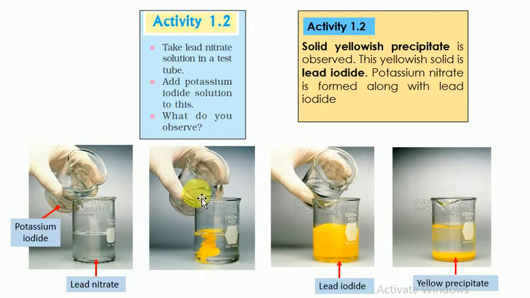We can see a yellow colored substance is formed. When we further add potassium iodide, lead iodide is formed and precipitates at the bottom. A solid yellowish precipitate is observed, and this yellowish solid is lead iodide. Potassium nitrate is also formed along with lead iodide. So this is Activity 1.2.